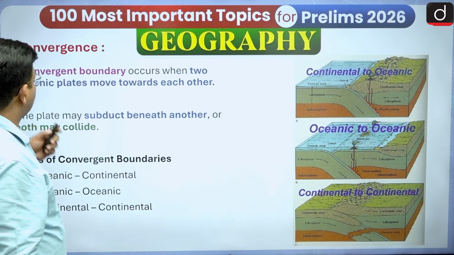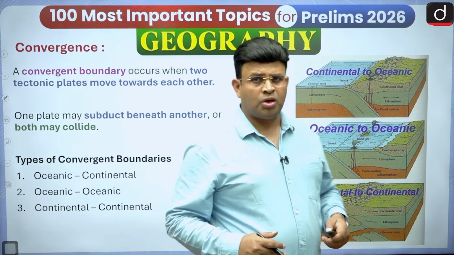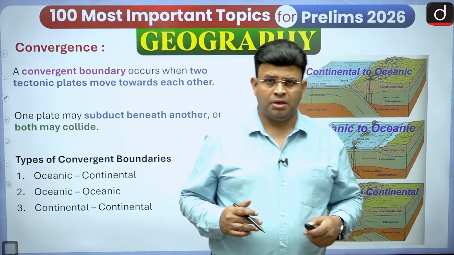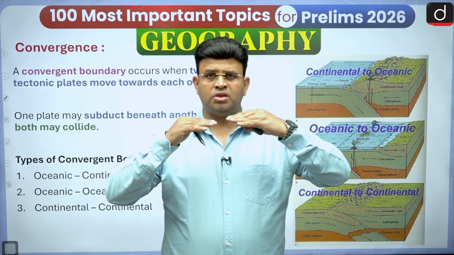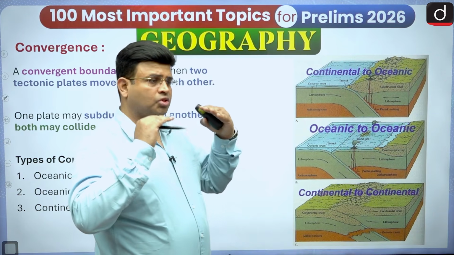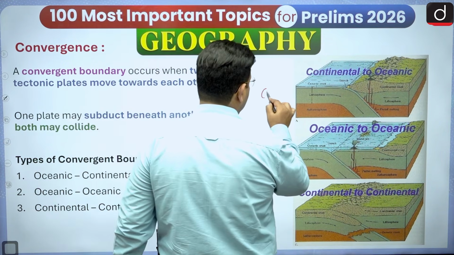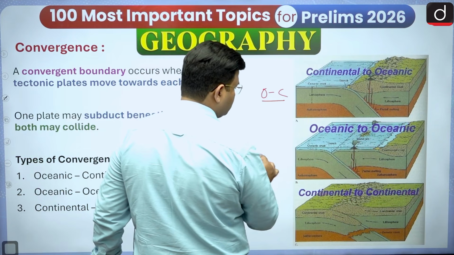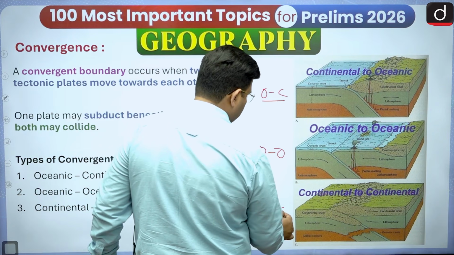Now the convergence. We have to see some questions based on convergence, and the topics associated with it. You know that when convergence takes place, there are three types: continental, oceanic, and oceanic-continental. Here we are watching oceanic-continental convergence: here it is oceanic, and here continental.